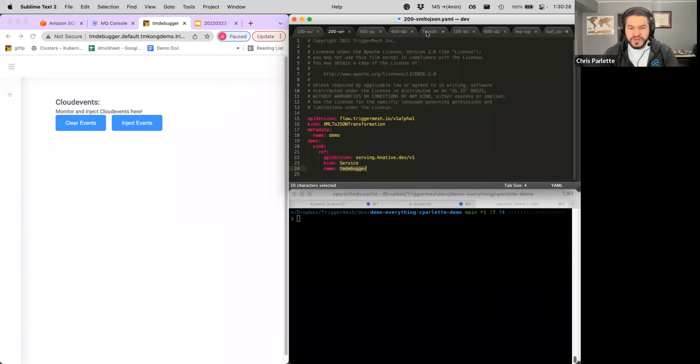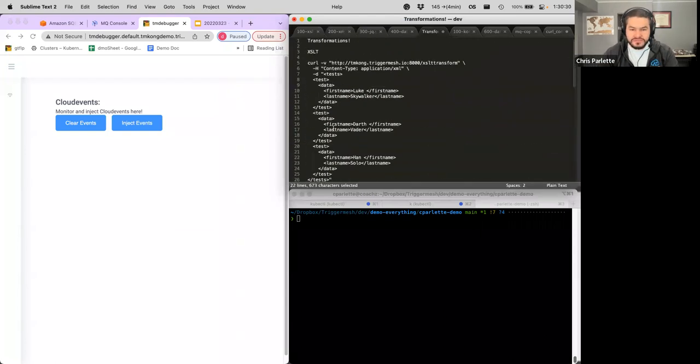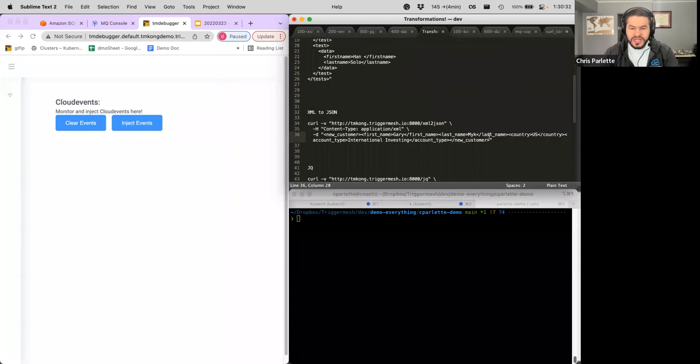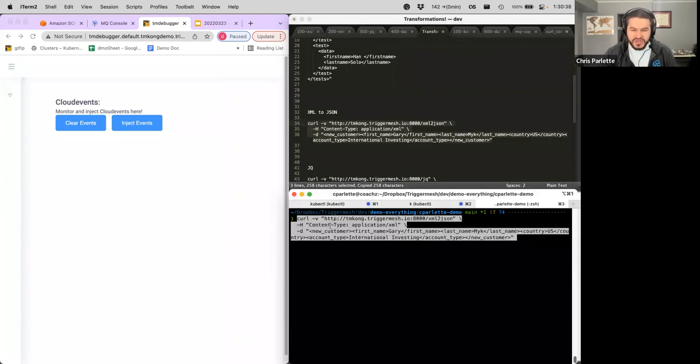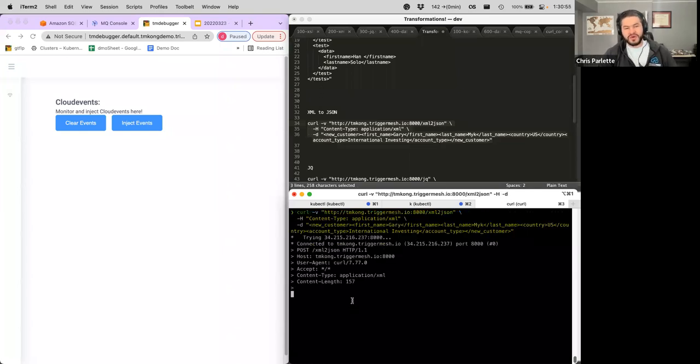So what we're going to do is come in here and send in my curl request. Let's take a look at this curl request. We're sending it to our Kong. We have a Kong set up here, port 8000 with a route, and we're sending it XML. That's what this application/xml is. And here is the payload. It's just an XML document, nothing crazy about it. And if I go ahead and send it, it's going to send it to Kong. Kong's going to create the CloudEvent.